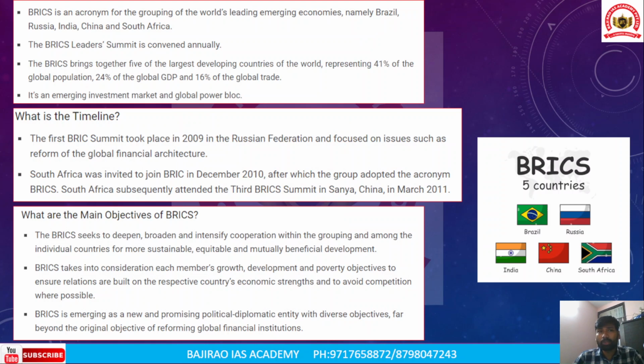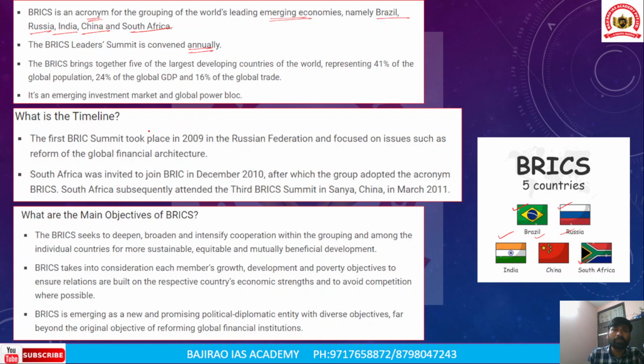Now, coming to the BRICS grouping, BRICS is actually an acronym for the world's leading emerging countries grouping. The countries which are part of the BRICS include Brazil, Russia, India, China, and South Africa. So you can go through here the countries which are part of the BRICS grouping. It is a leaders' summit that is convened annually. Every year the leaders' summit is convened, and this year the summit will be held in South Africa.